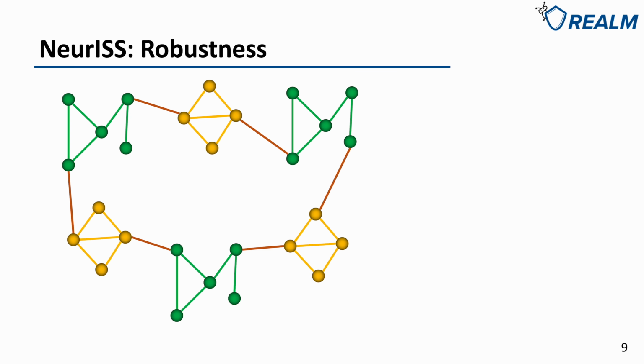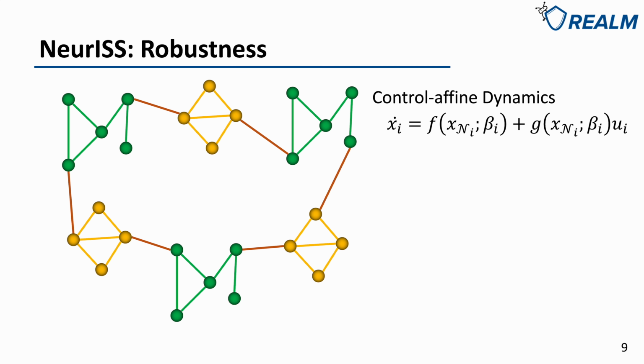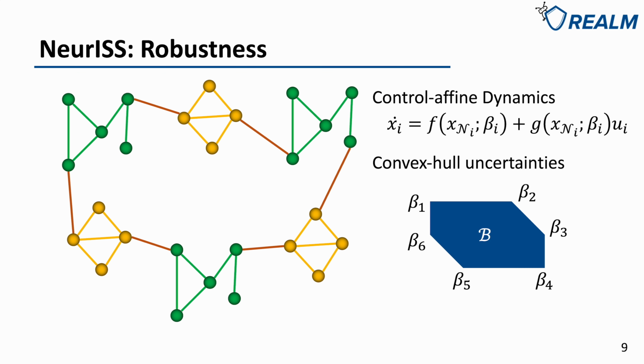Finally, we discuss the robustness of ISS Lyapunov functions. We proved that if the dynamics of each subsystem are control affine, the uncertainties are inside a convex hull, and the dynamics are affine to the uncertainties, then if the ISS Lyapunov functions satisfy the conditions on the vertices, they can also be satisfied inside this convex hull.